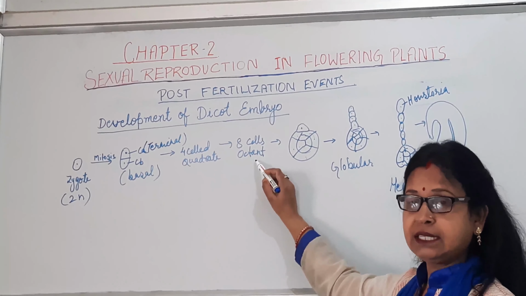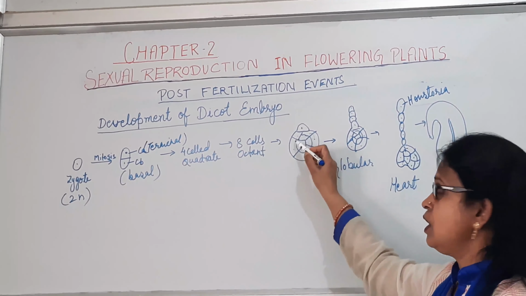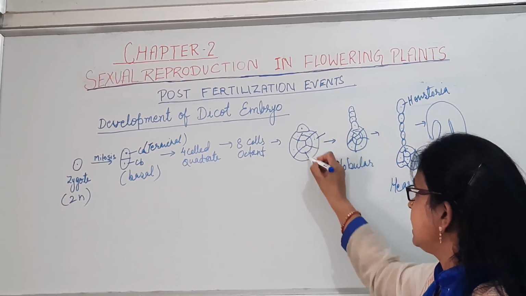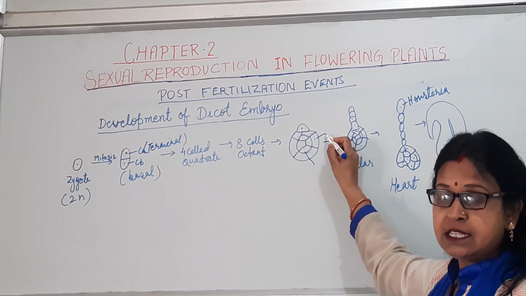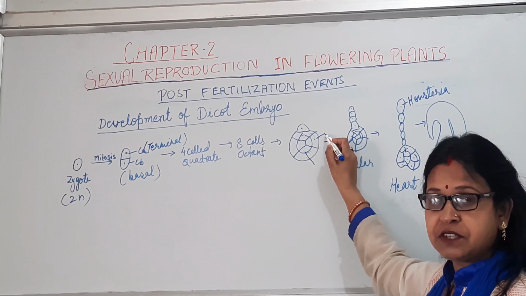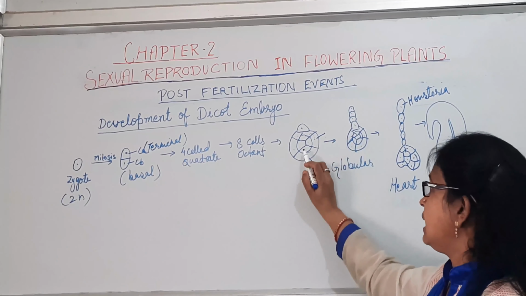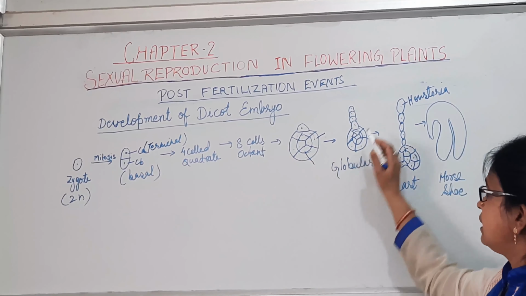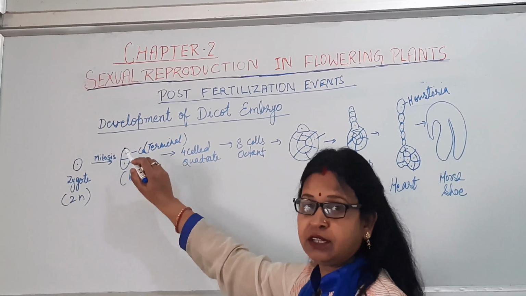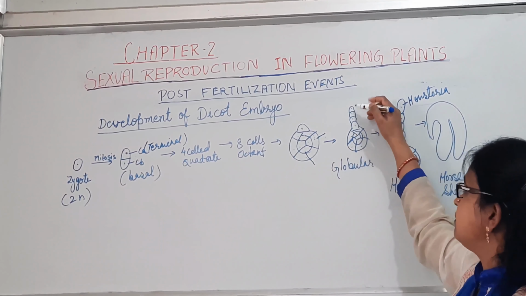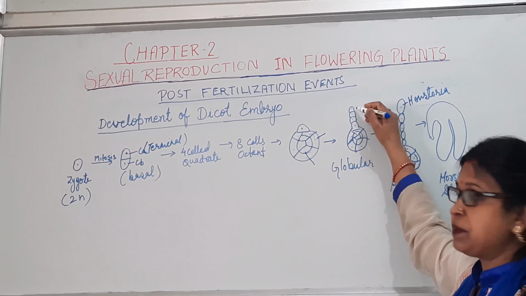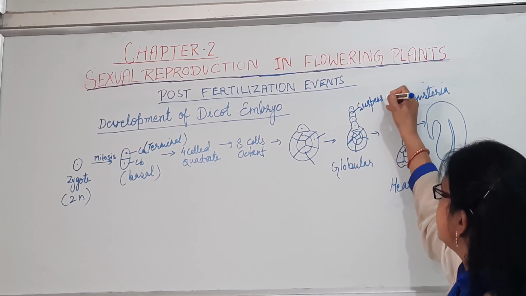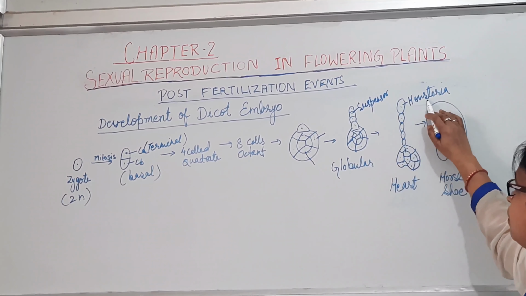Now at this stage the 8 cells will undergo periclinal division to give rise to an outer layer and inner layer. The outer layer cells are known as dermatogen, which will give rise to the epidermis, and the inner cells will give rise to the embryo proper. Now the upper cell, that is CA or the terminal cell, will undergo repeated division to make a long suspensor, and the uppermost cell of this suspensor becomes larger and forms the haustorium.